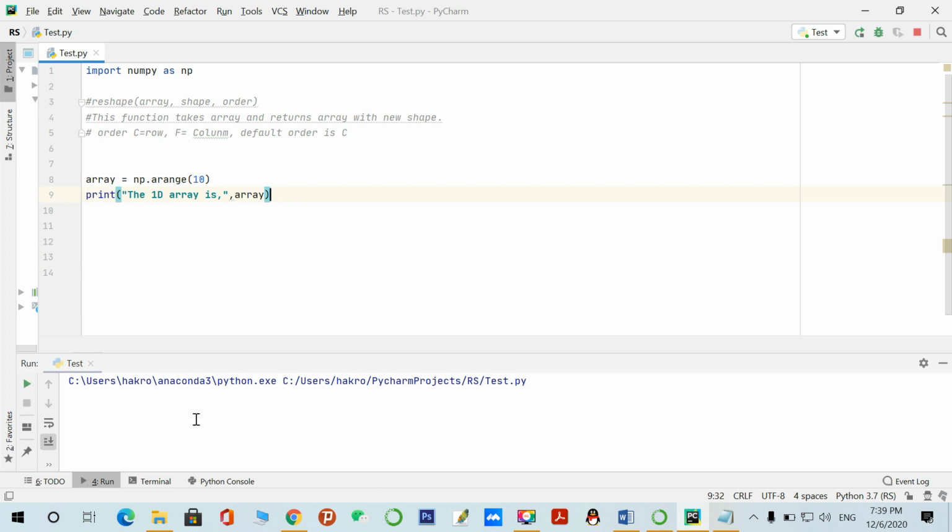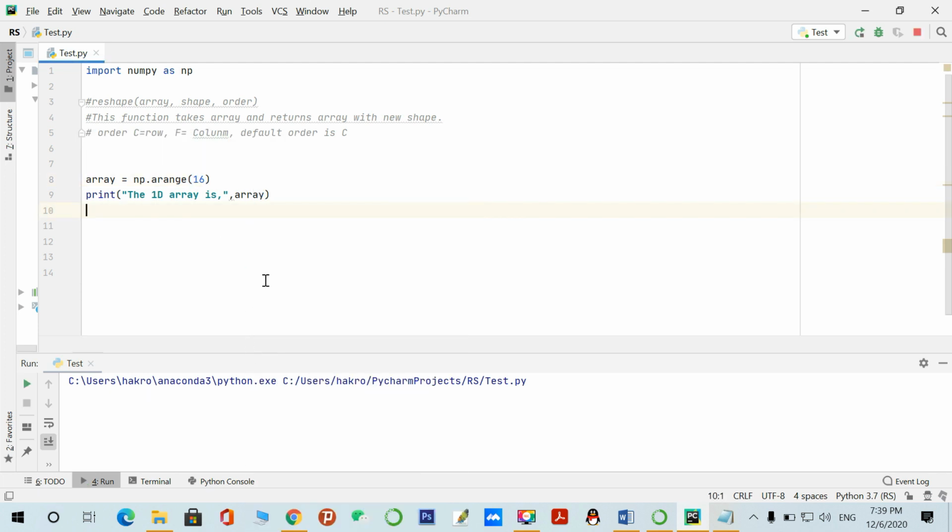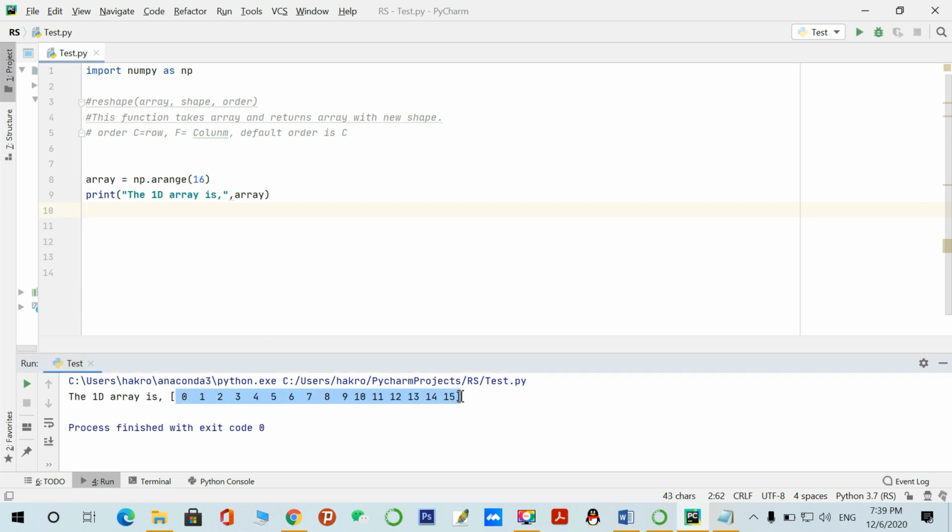Let's see what has happened. I have created 10 elements, a one dimension array. If you want to change it, like I have to create 16, then from 0 to 15 there are 16 elements. I have created one dimension array.